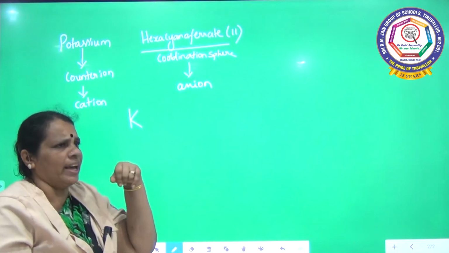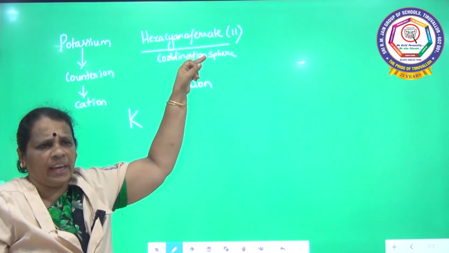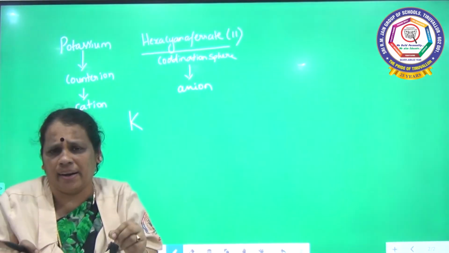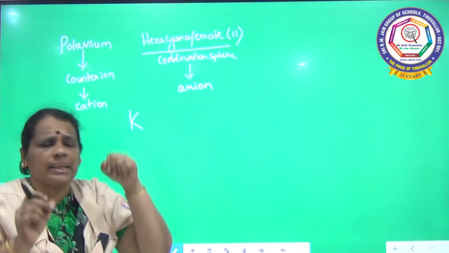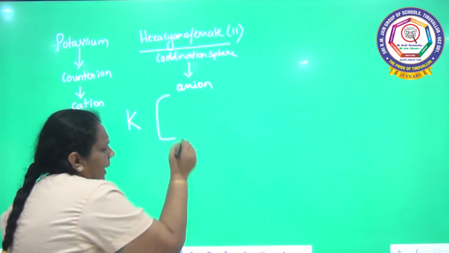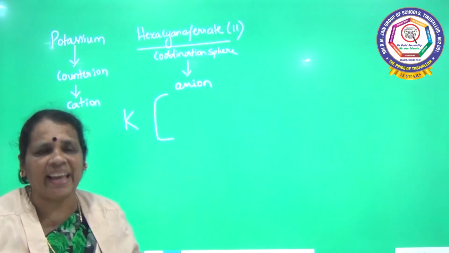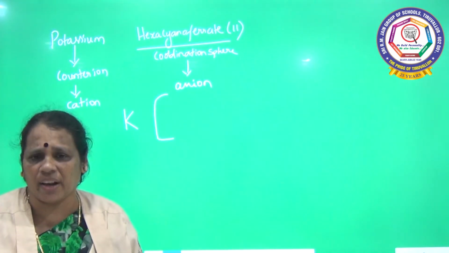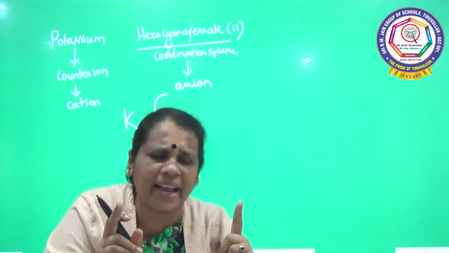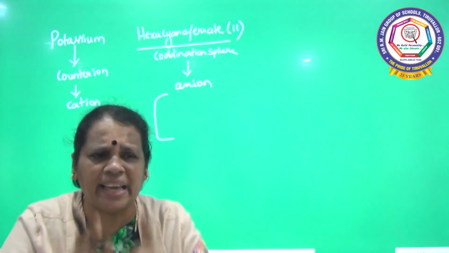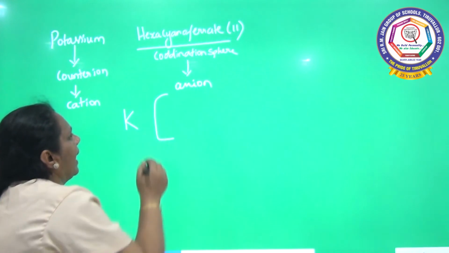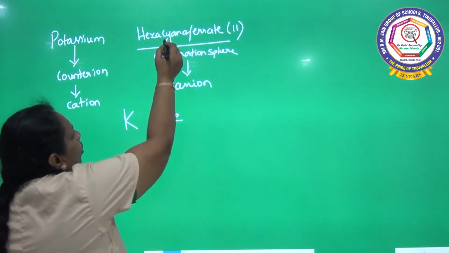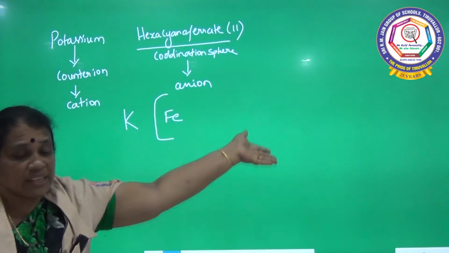You see the coordination sphere now. What is the starter? Who is the starter of the coordination sphere? The central metal ion. What is the central metal ion here? Iron. So we have to write the symbol. So start the square bracket, because we are going to write the symbols of the species in the square bracket, that is the coordination sphere. Already I told you, when you start the square bracket, usually you will write the central metal ion first. So what is the central metal ion here? Iron. So Fe. And what is the ligand? Already I told you, cyano is the ligand.